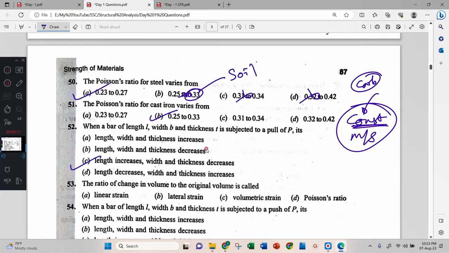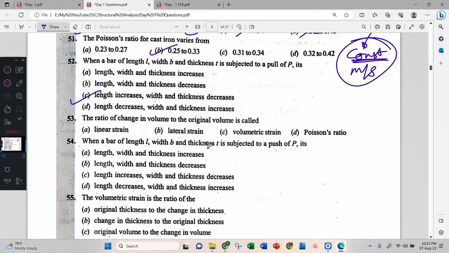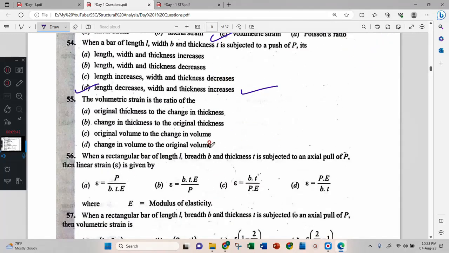Length increases, other two decrease. Ratio of change in volume to the original volume is called volumetric strain. Correct. Bar of length L, B, thickness T subjected to push of P. Length decreases, other two increase. Correct.